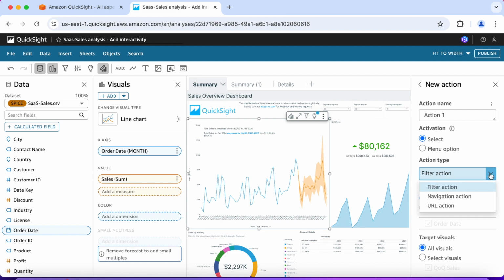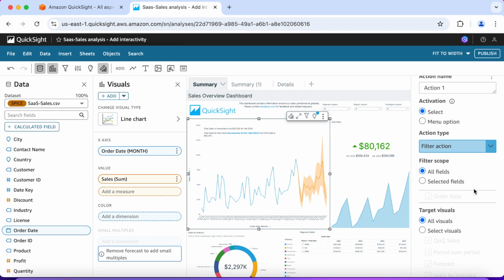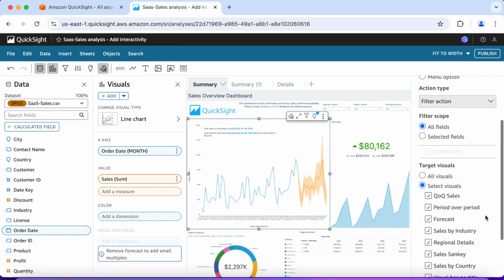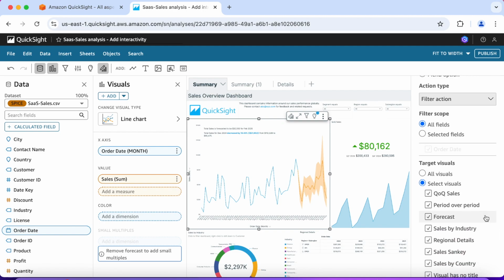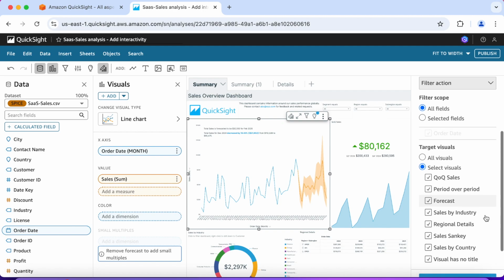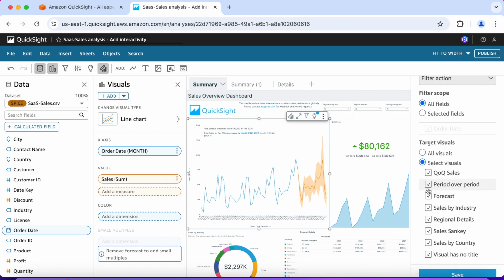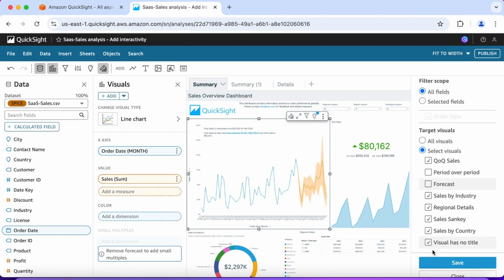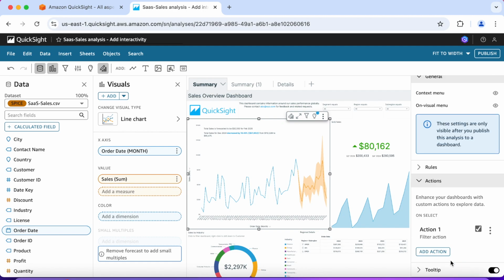And under action type, filter action is highlighted. Target visuals, let's click on select visuals and uncheck. So we want to uncheck period over period and forecast, and let's save it.